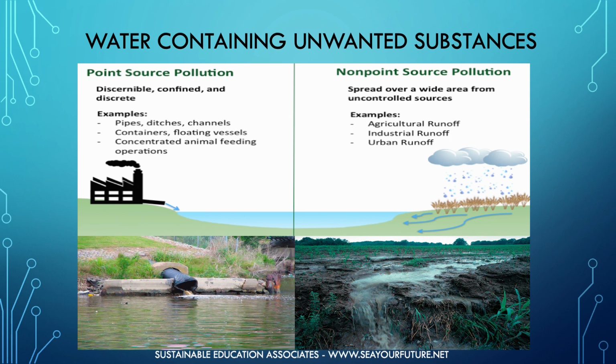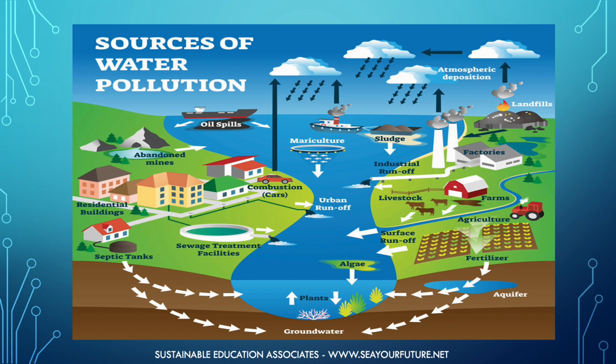Unit 26. Please flush. Water pollution can be defined as water containing any unwanted or undesirable substances. Obviously, there are different types and degrees of water pollution, and it seems to be everywhere you look. When water pollution comes from a specific site, such as a factory or outfall pipe, we refer to it as point source pollution. When it originates as field runoff or from discharges that are not easily identified, we call it non-point source pollution. There are many sources of water pollution.